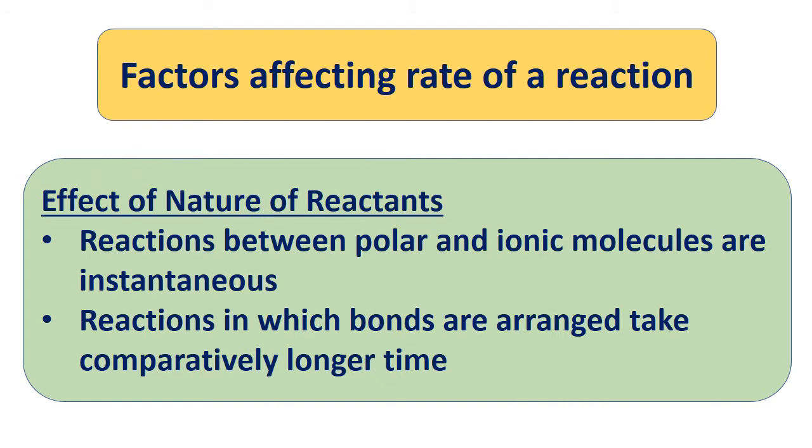The next effect is nature of reactants. Reactions between polar or ionic molecules occur almost instantaneously. Those reactions in which bonds are rearranged or electrons are transferred take comparatively longer time than these reactions, that is, reactions involving polar and ionic molecules. For example, reactions involving neutralization or double displacement are very fast, but oxidation reduction reactions, which involve the electron transfer, are slower.